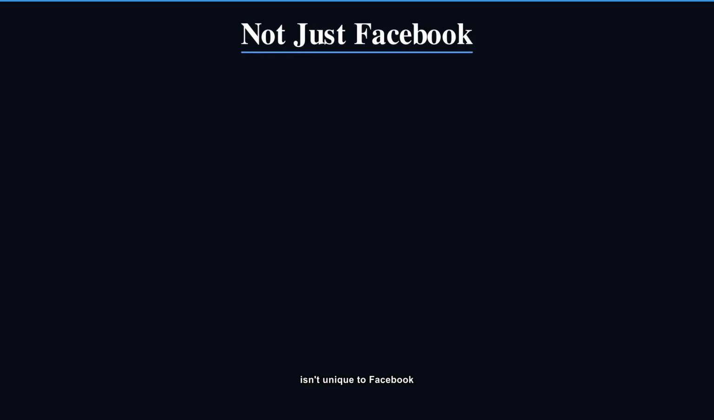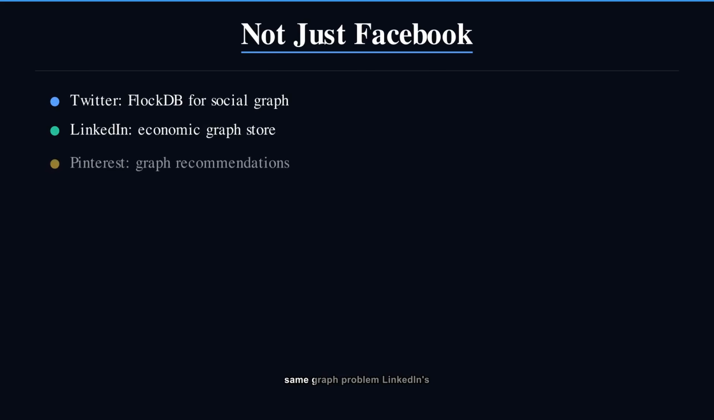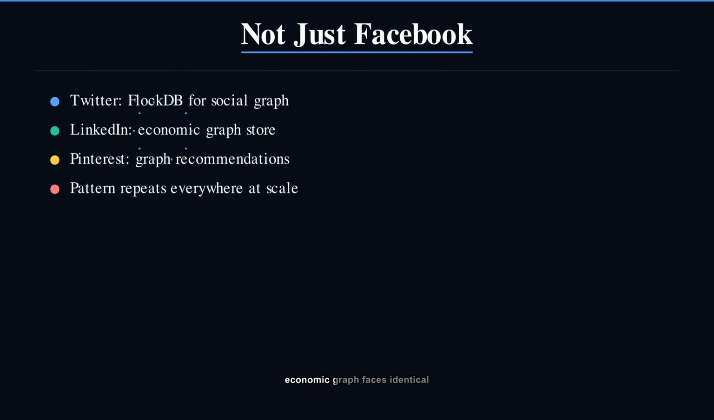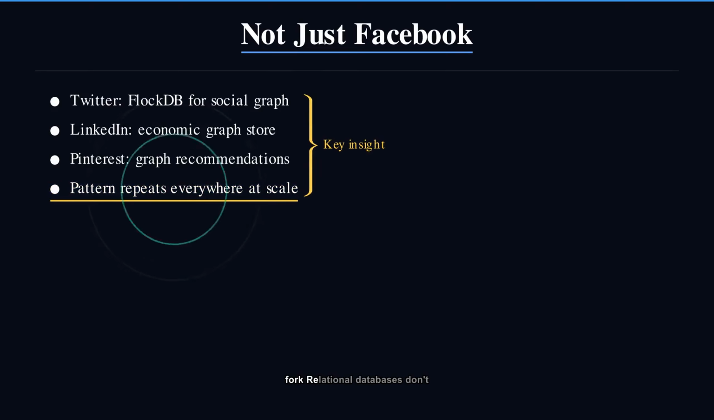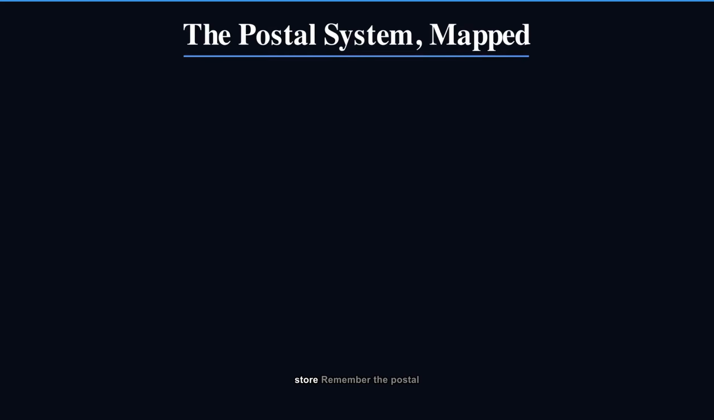TAO isn't unique to Facebook. Twitter's FlockDB solved the same graph problem. LinkedIn's economic graph faces identical read-heavy patterns. Anywhere you have a social graph, friends, follows, likes, you'll hit the same fork. Relational databases don't scale, so someone builds a cache-through graph store.